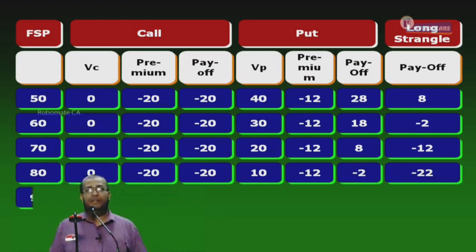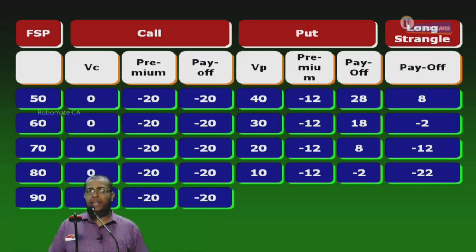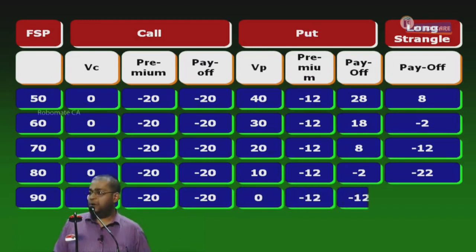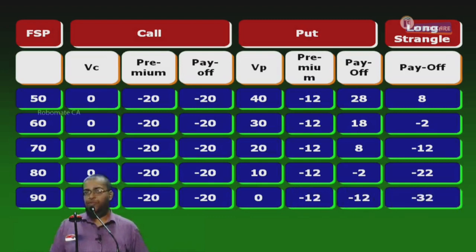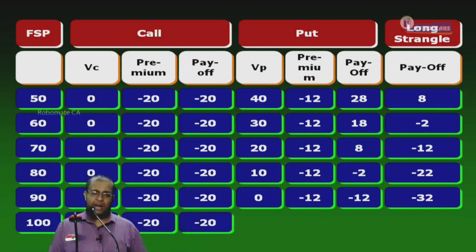Are you doing along with me or not? Now, 90. Call is 0, minus 20, so minus 20. Put is also going to be 0. I sell at 90, share at 90, so it is 0, minus 12, minus 12. The payoff is minus 32. 100. What is going to happen for call? 0, minus 20, minus 20.